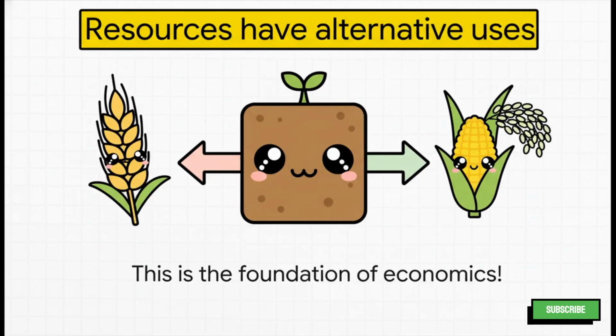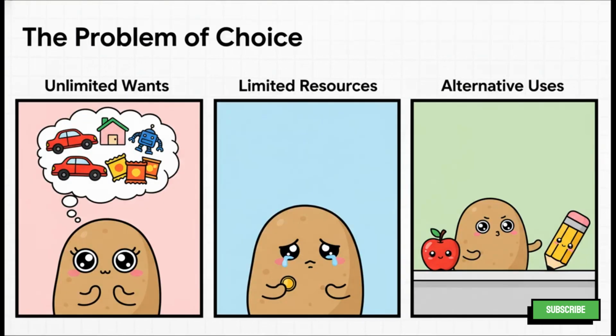Exactly. The correct answer is option C, resources have alternative uses. This idea, it's literally the foundation of economics. So what exactly is the problem of choice? Well, it really comes down to three things. First, our wants are unlimited. Second, the resources to satisfy those wants are limited. And third, which is the key to this question, those limited resources have alternative uses. For example, on a piece of land, you could grow wheat or you could grow rice. You have to choose, and that, right there, is the problem of choice.